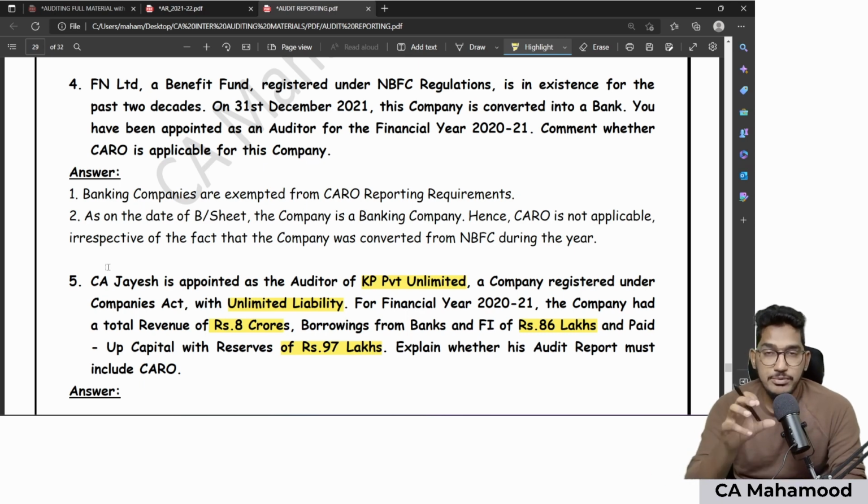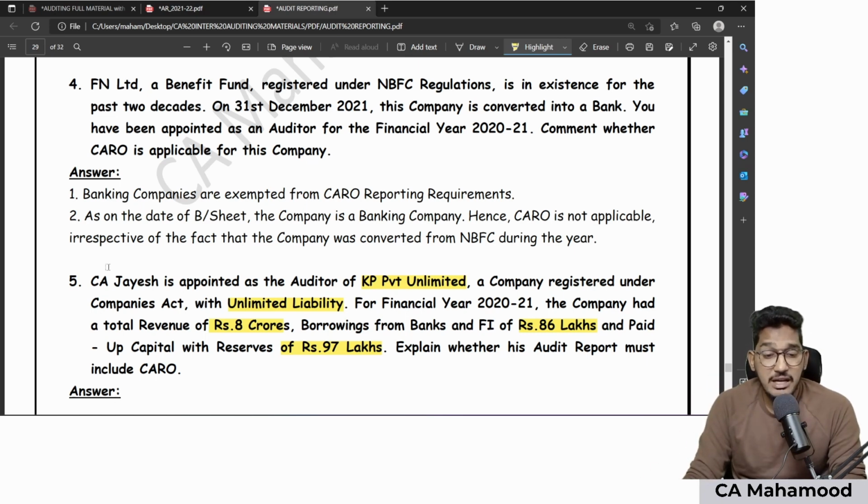So now if you observe, look at the conditions, all the conditions are satisfied. So the company's turnover is less than 10 crore, borrowings from banks and financial institution is less than 1 crore, and even paid up capital and reserves and surpluses balance is also less than 1 crore. Now is the CARO applicable or not applicable? CARO will be applicable. Why?